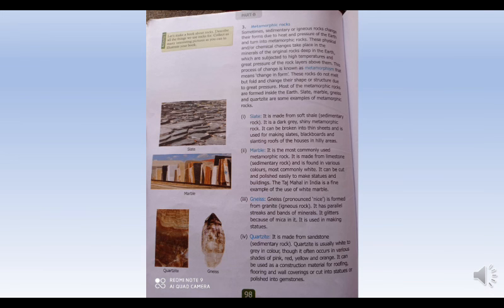white to grey in color. Okay. Now, it often occurs in various shades of pink. It comes in various shades of pink, red, yellow and orange. We can get quartzites in various shades of pink, red, yellow and orange also, but the most common are white to gray. Now it is used as a construction material for roofing.